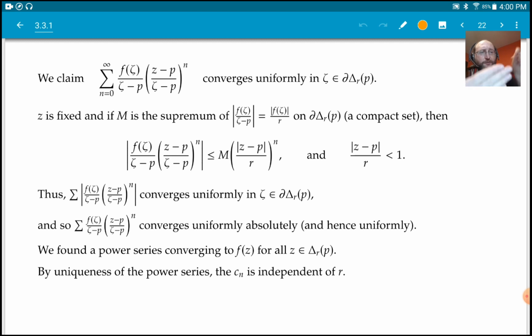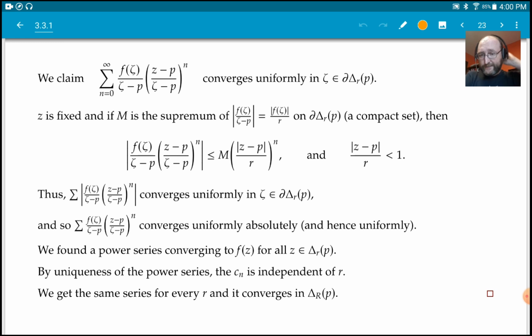A priori they do depend on r, because for different r the formula looks different. It's integrating over a different circle, but I have power series, and in some neighborhood of p they all have to equal f. So therefore all the Cn are the same regardless of what little r is.